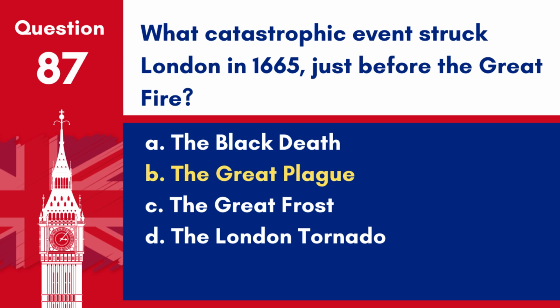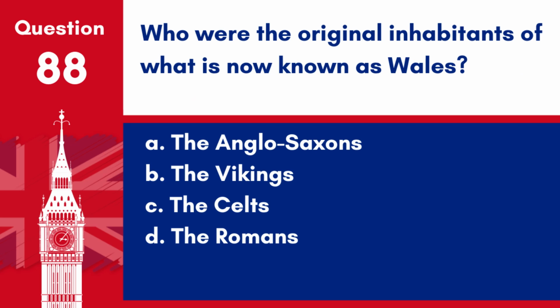Answer B. The Great Plague. The Great Plague of 1665 was a major outbreak of the bubonic plague that struck London, killing an estimated quarter of its population.